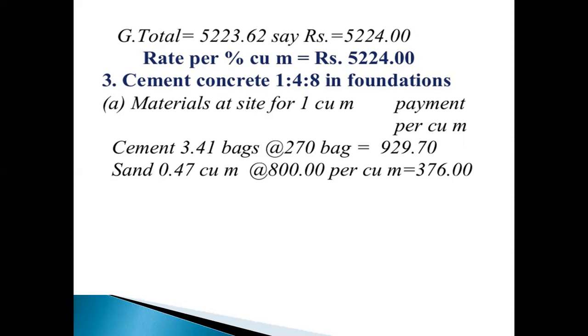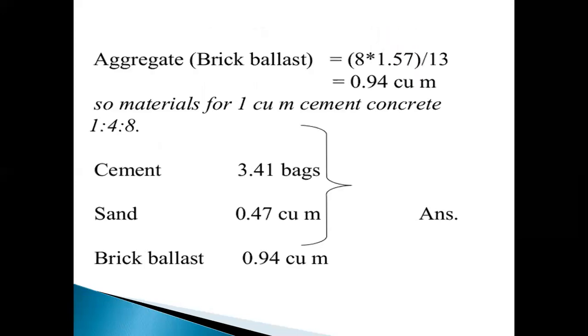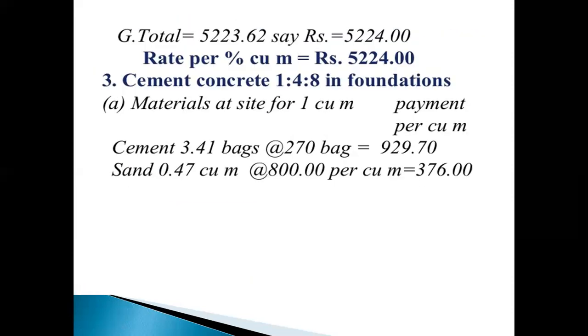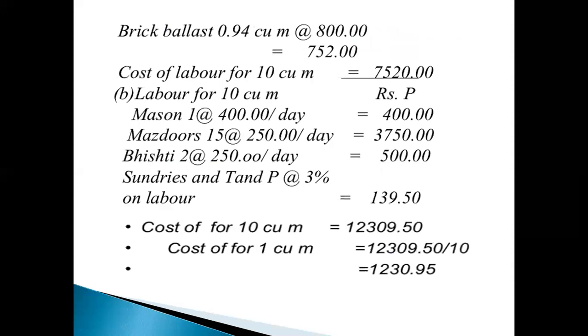Cement is 3.41 and sand is 0.47, and brick ballast, like aggregate, 0.94 cubic meters for 800 equals 752. And cost of labor per 10 cubic meters.